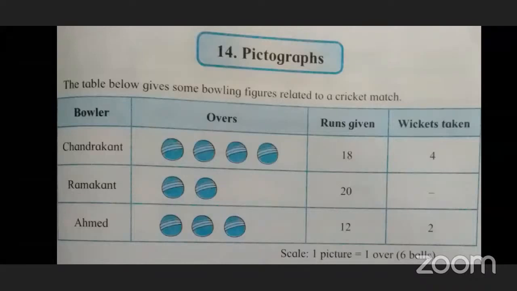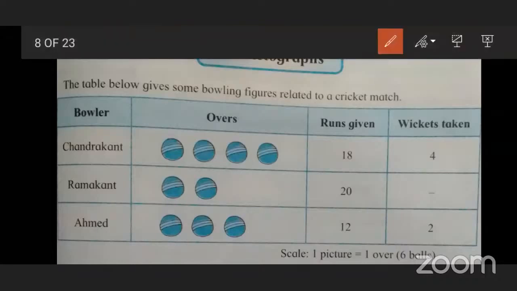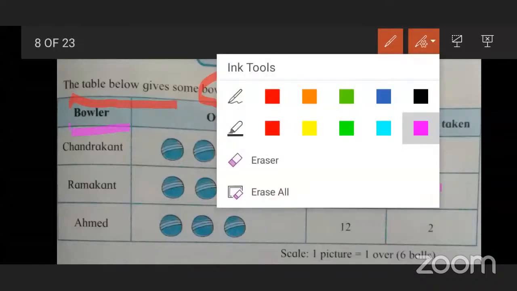So this is the figure related to the cricket match. In this figure, it says the table below gives some bowling figures, related to a cricket match. So what is given? In the first column, bowlers are given. Chandrakant is the first bowler, Ramakant is the second bowler, and Ahmed is the third bowler.